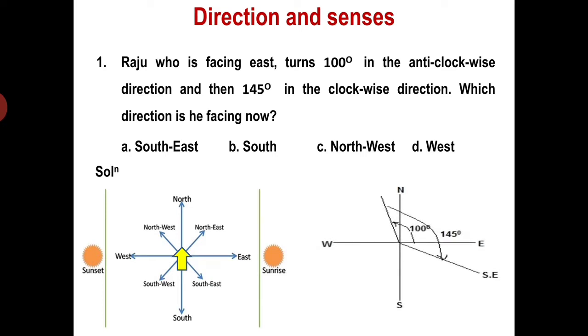That means Raju is waiting here at 0 degrees. You know the east is 0 degrees when you keep the protractor. He goes anti-clockwise 90 degrees. So he'll go 90 degrees here and 10 degrees here. So anti-clockwise 100 degrees. And again he comes back clockwise 145 degrees. So he reaches here. So which is this direction? It is southeast direction. So the answer is southeast. That is, answer option is A.